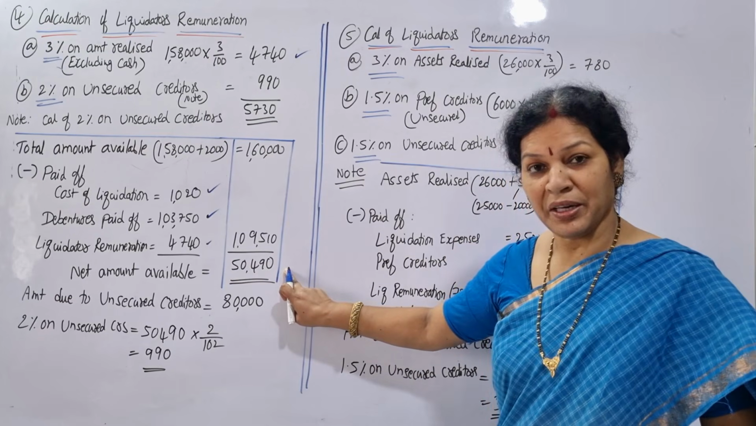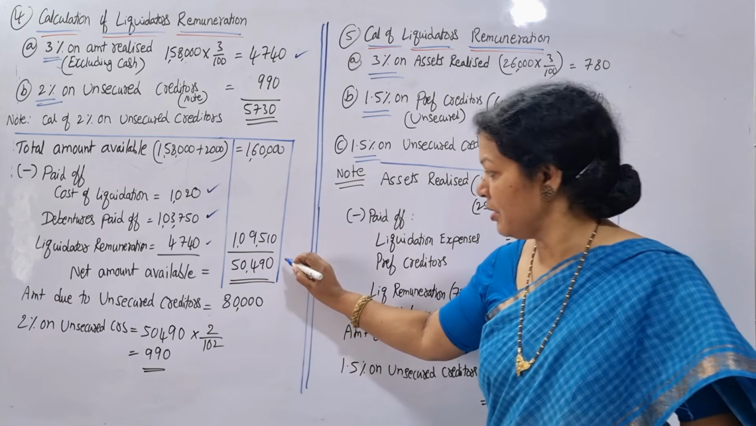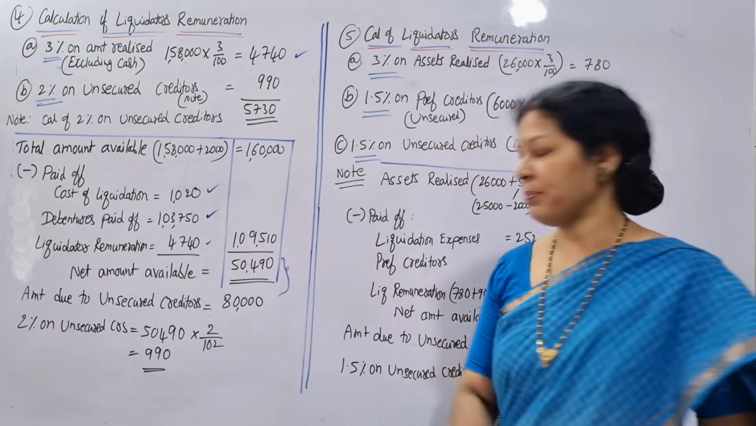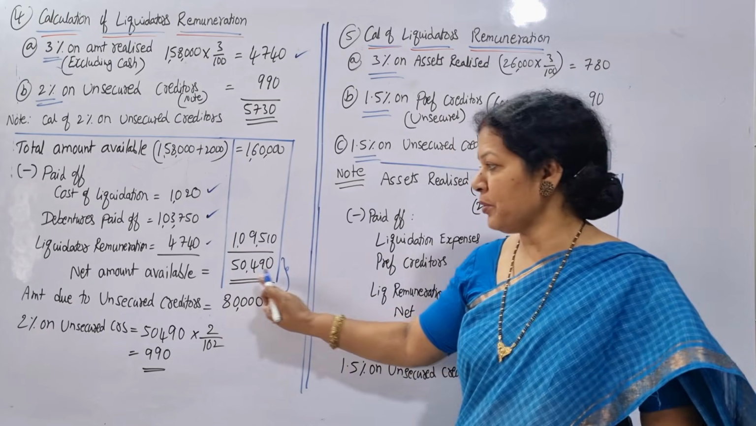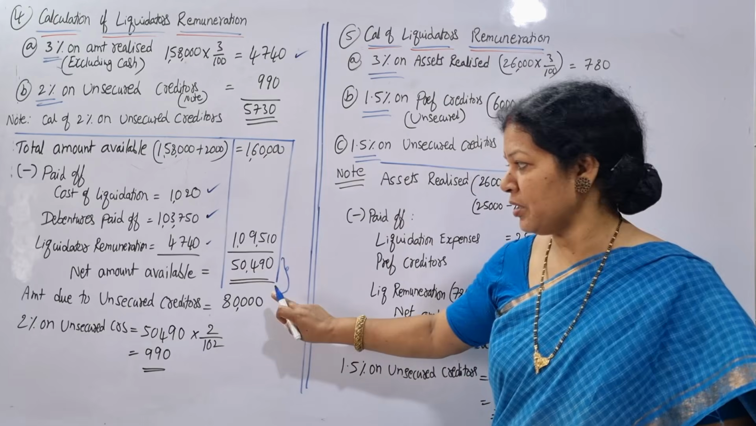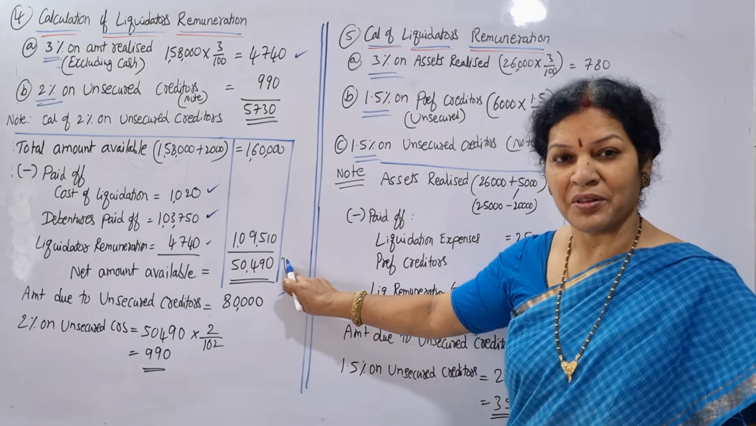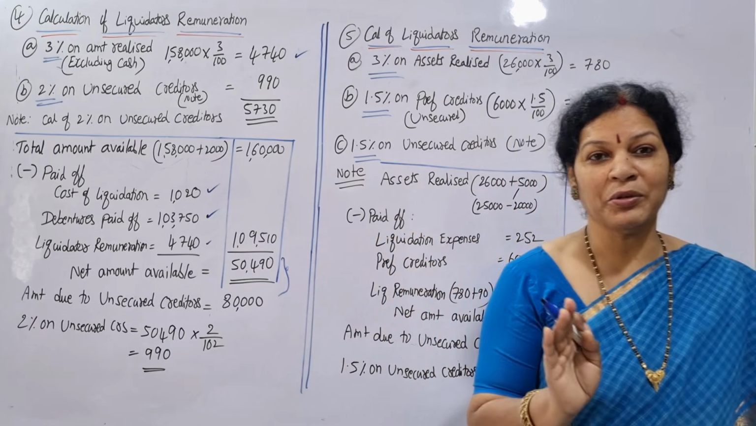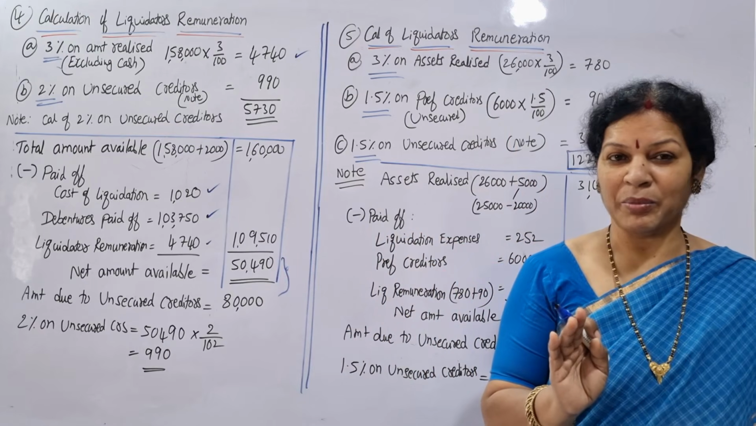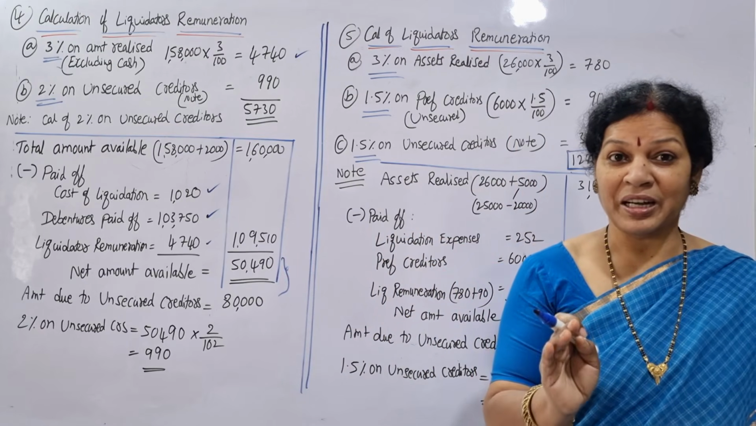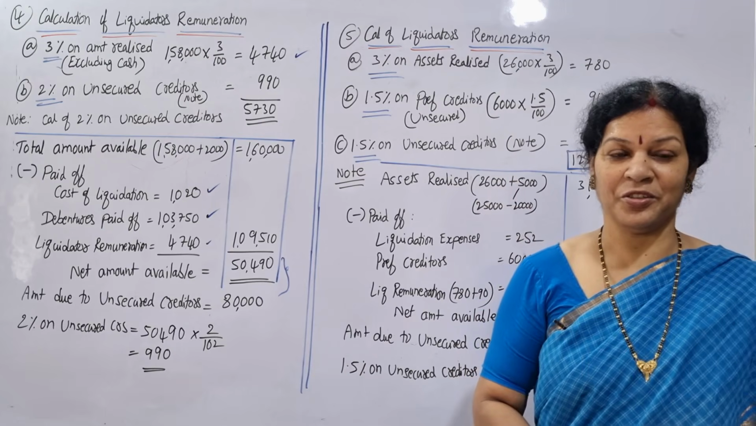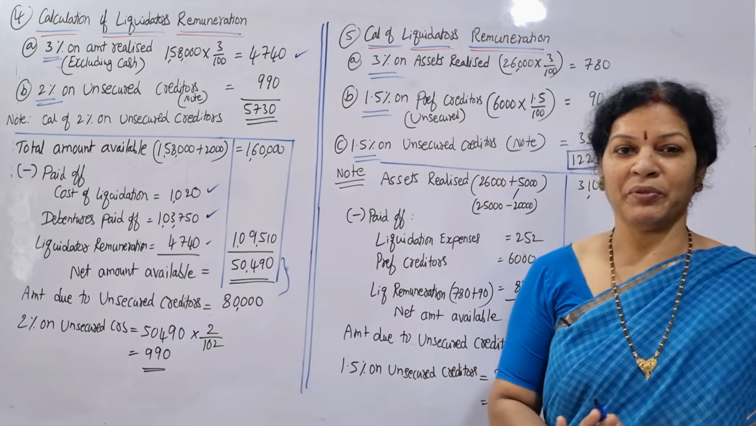But how much amount are we having? 50,490. So these two we have to compare. We have to pay this much amount due. This much we have to pay, but we have only less amount. When sufficient amount is not there, the formula is percentage by 100 plus percentage. Do you remember? The same formula we are using.